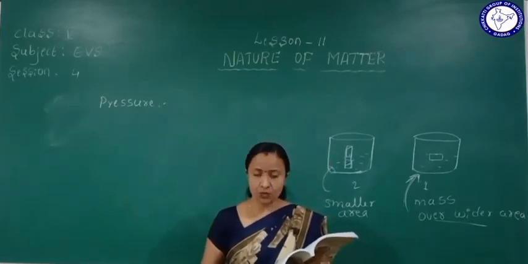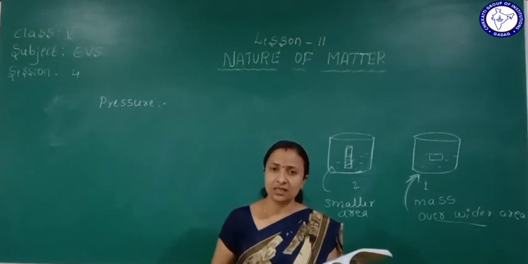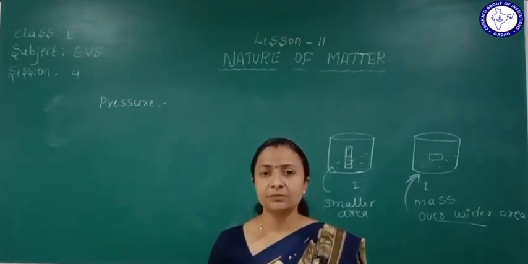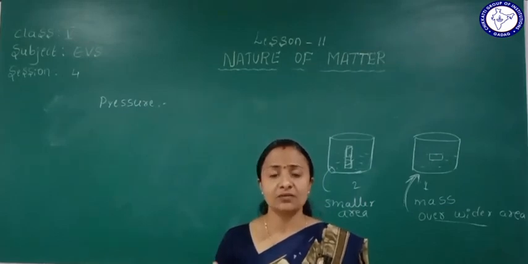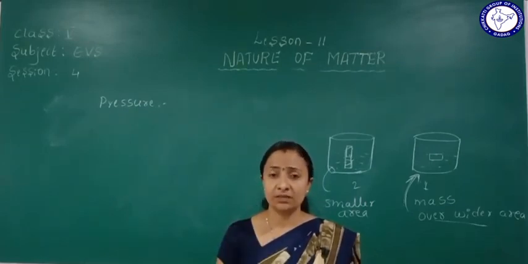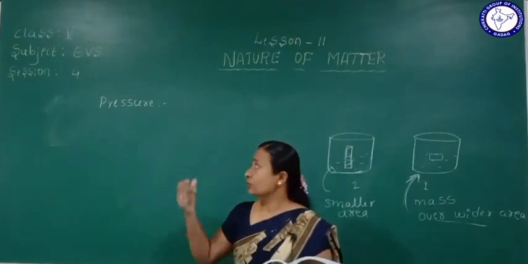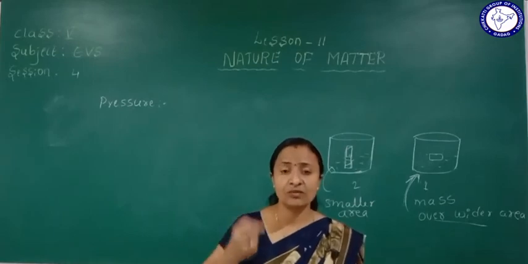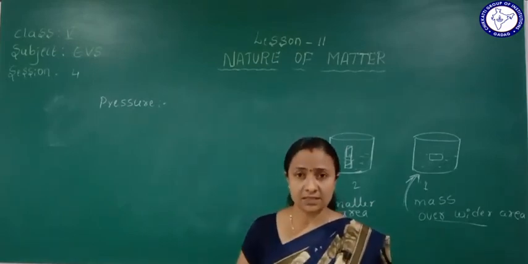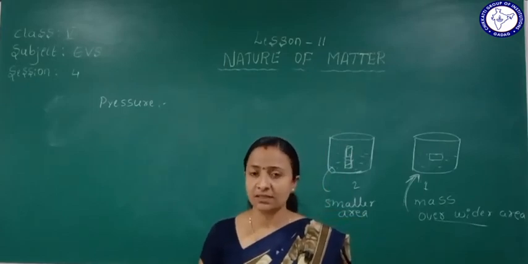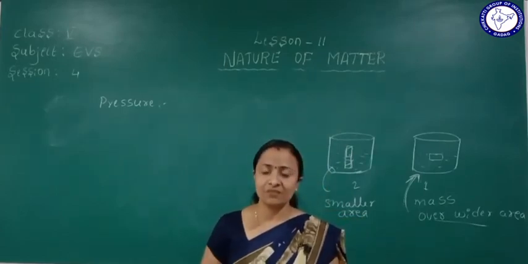In this lesson you learnt solid, liquid, gases, and also sublimation, the effect of heat on matter, and also mass, density and pressure. Today this lesson is completed. Tomorrow we'll start the new chapter. Thank you for watching.